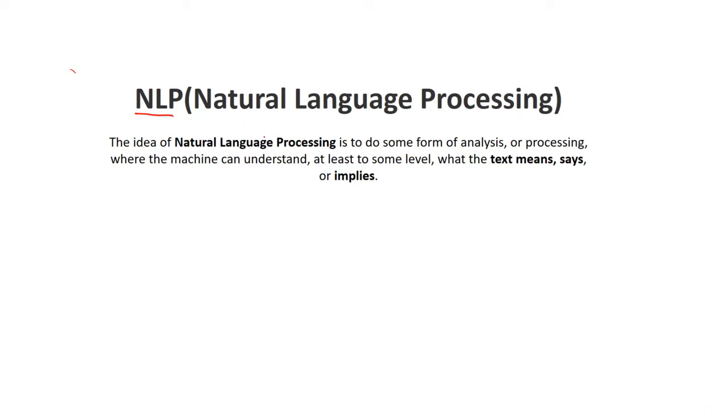All right, in this lesson, let's talk about what NLP is. NLP stands for Natural Language Processing. And here is the best definition I could find. All right, so the idea of natural language processing is to do some form of analysis or processing where the machine, or the computer, can understand, at least at some level, what text means, what it says or implies. All right, so how do we do that? How do we get from these words, right, these are words, to numbers?